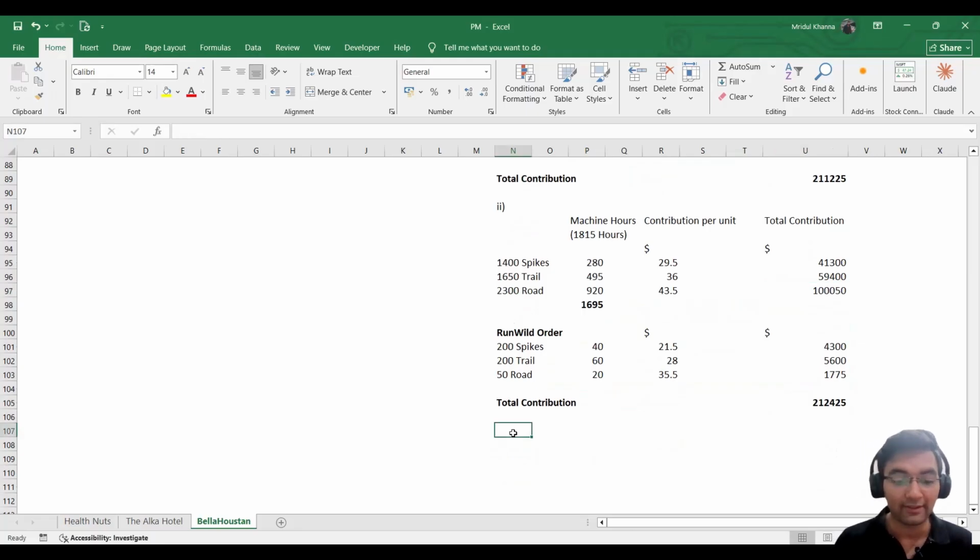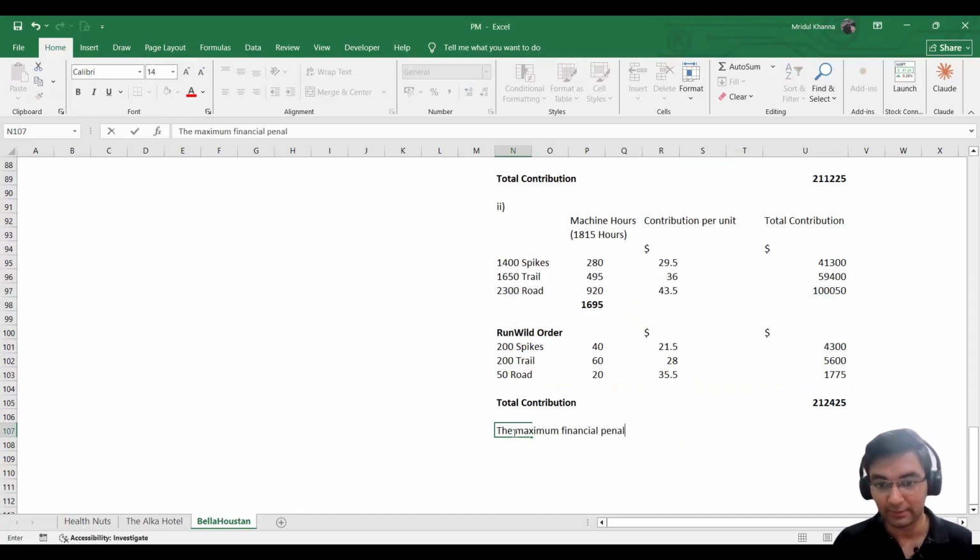So what is the maximum financial penalty? I will write it here. The maximum financial penalty that would be accepted by Bellahouston company is, you can write it here.